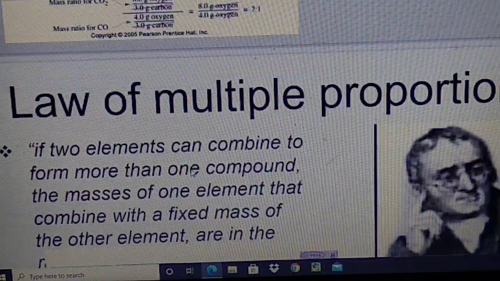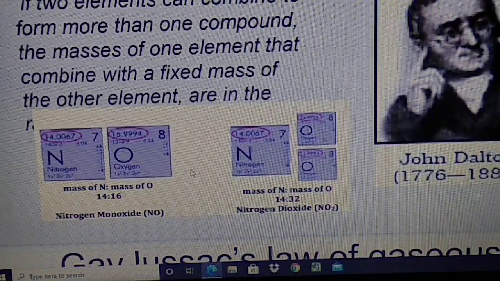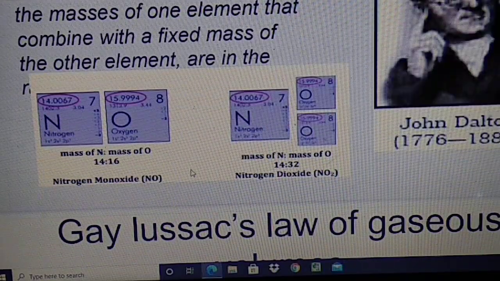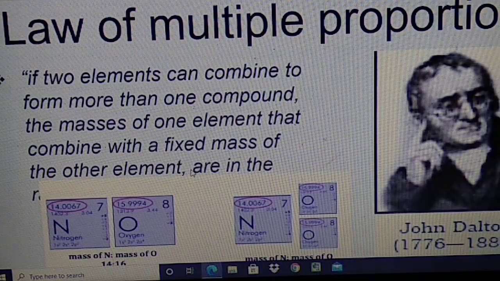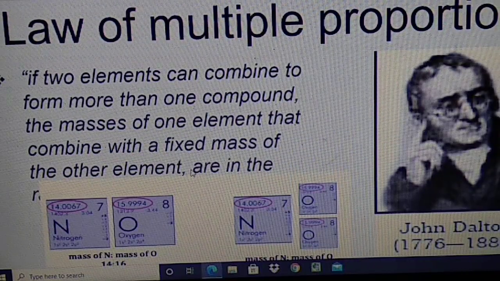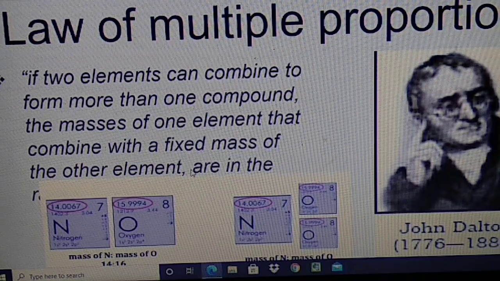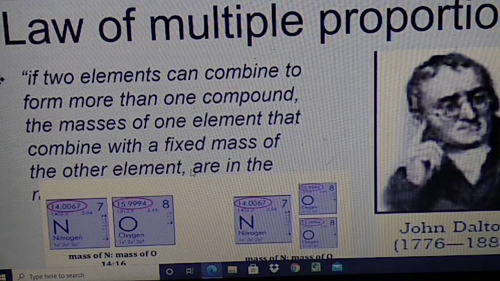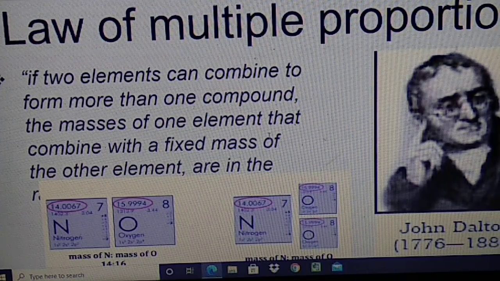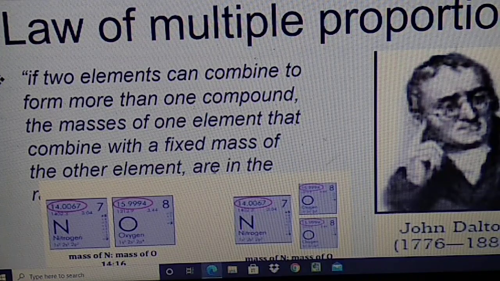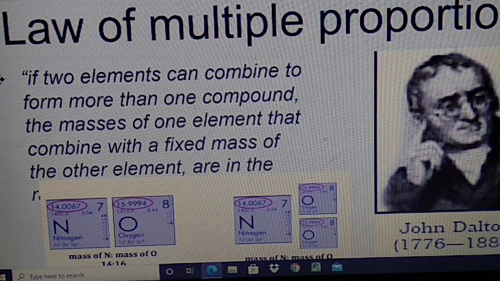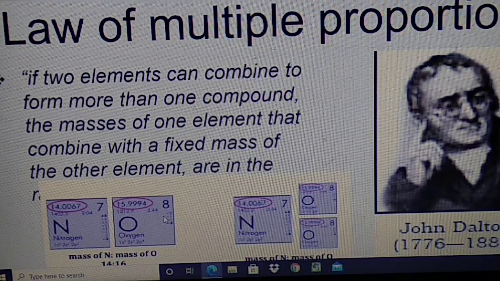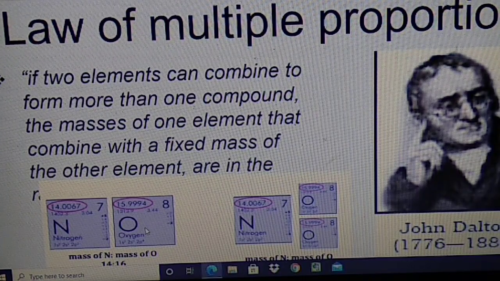Now students, the law of multiple proportion, which was given by John Dalton. If two elements can combine to form more than one compound, the masses of one element that combine with a fixed mass of the other element are in a simple whole number ratio. Suppose here the given example is nitrogen and oxygen.